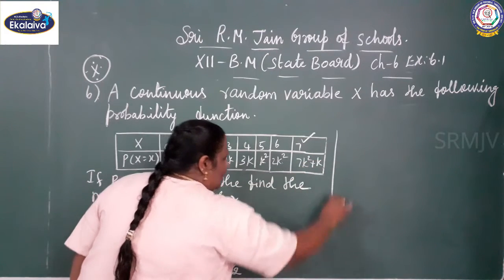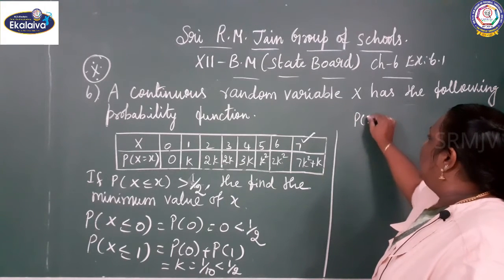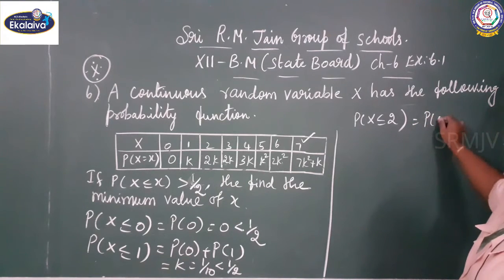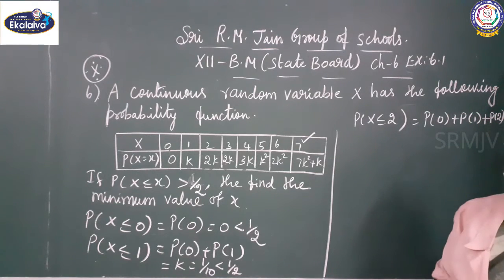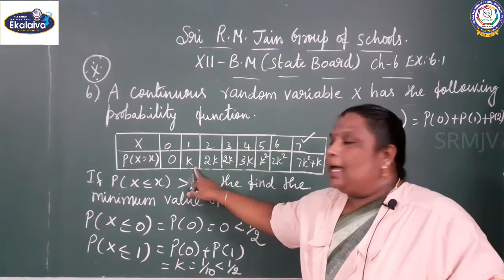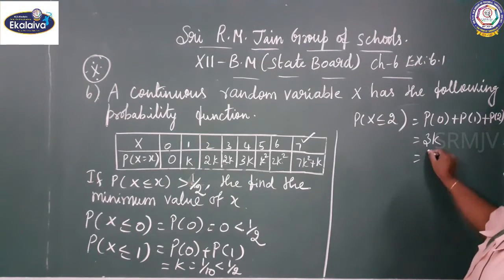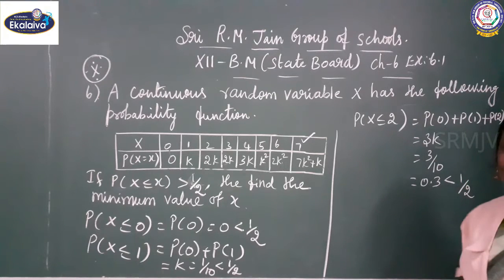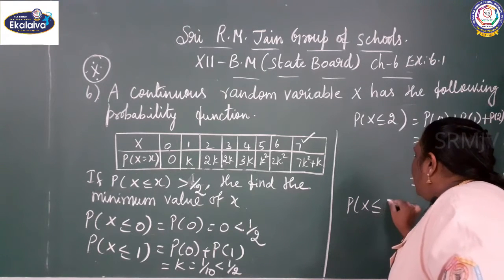Then you can take the value P of x less than or equal to 2. P of x less than or equal to 2 means what are the values? 0, 1, 2. You can add all the values. 0 plus k plus 2k, 3k. So it gives 3k. 3k is 3 by 10, since the k value is 1 by 10. That is 0.3. It is also less than 1 by 2. 1 by 2 value is 0.5.